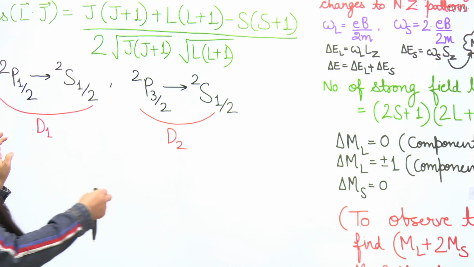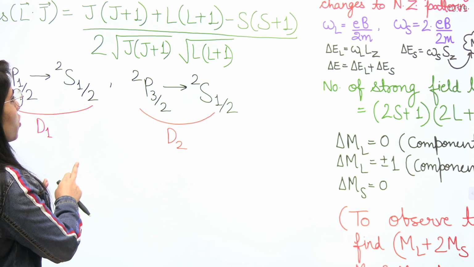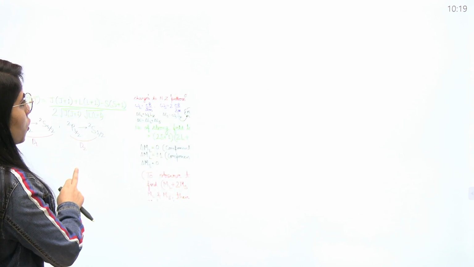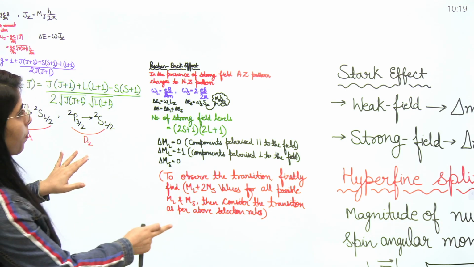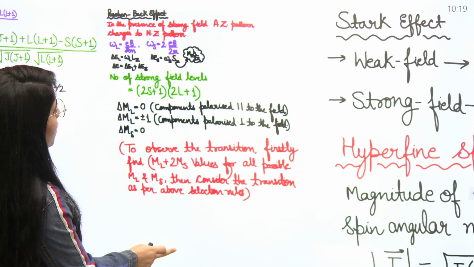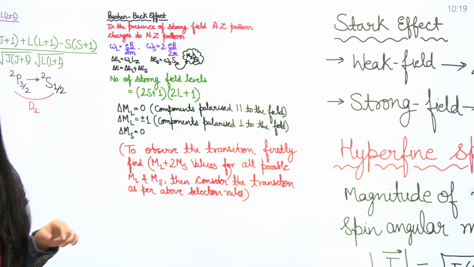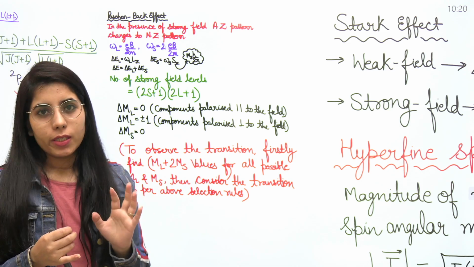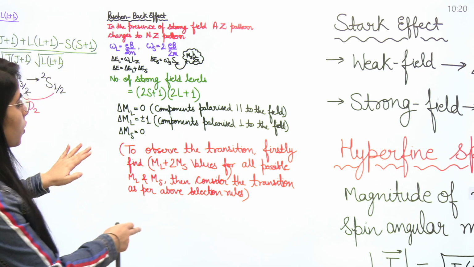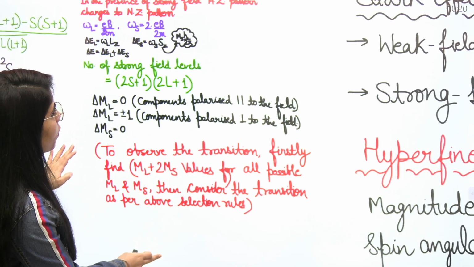After this, we are going to consider the Paschen-Back effect. See, in the Zeeman effect the applied field is a weak field, but when you consider a strong field, what will happen?